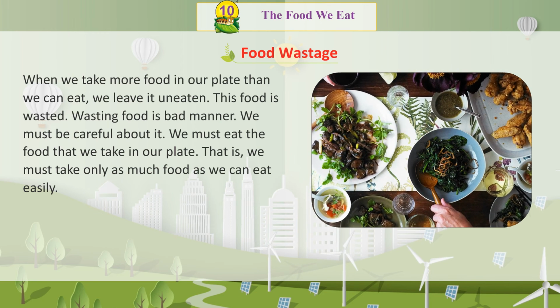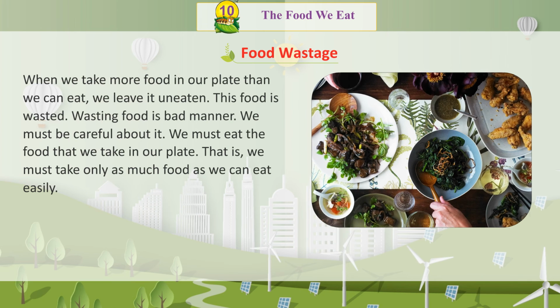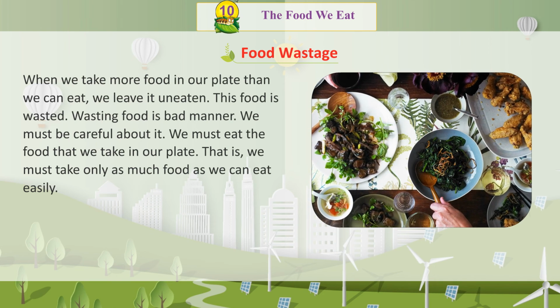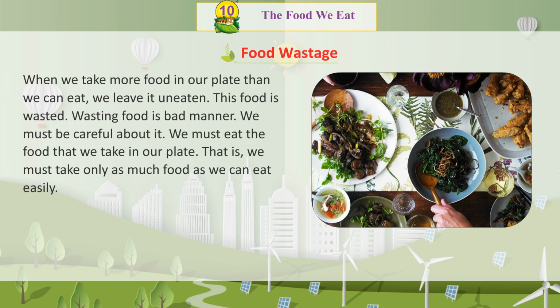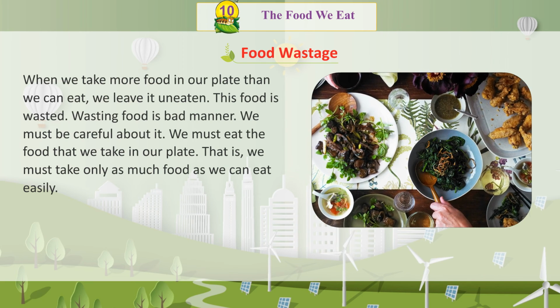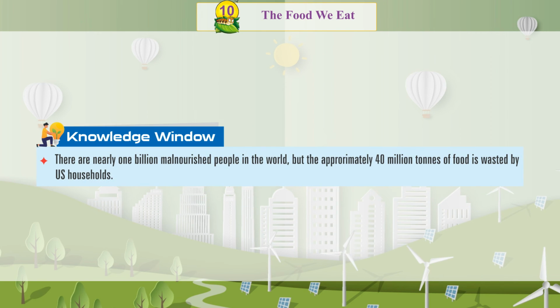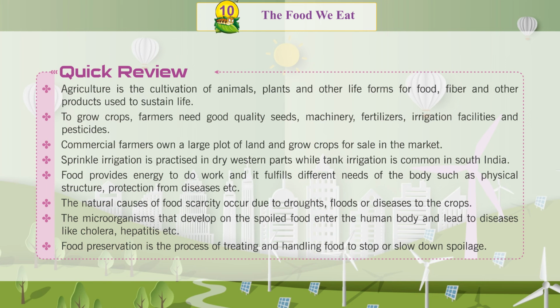This food is wasted. Wasting food is a bad manner. We must be careful about it. We must eat the food that we take in our plate. That is, we must take only as much food as we can eat easily. Knowledge window. There are nearly 1 billion malnourished people in the world, but approximately 40 million tons of food is wasted by US households. Quick review.